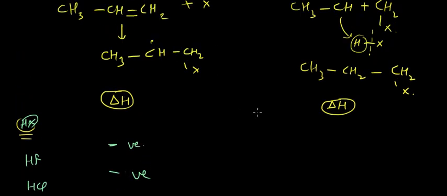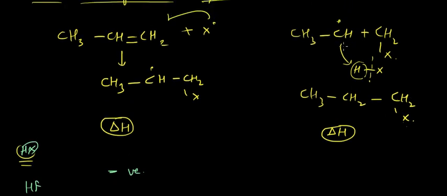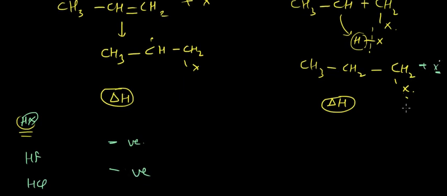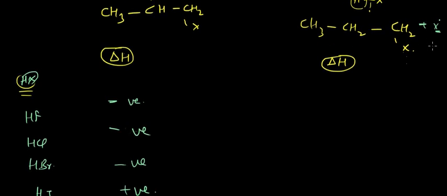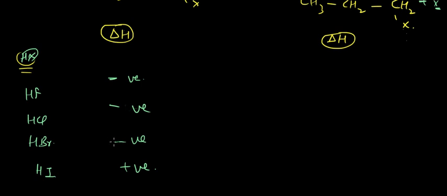then next, what about this reaction when the HX bond is cleaved to form X dot? To form a bond with this free radical, H and X dot is again generated in the reaction. So in this case X dot is less stable till Br. Okay, so this would be positive, this would be positive, this would be negative, and this would be negative as well.